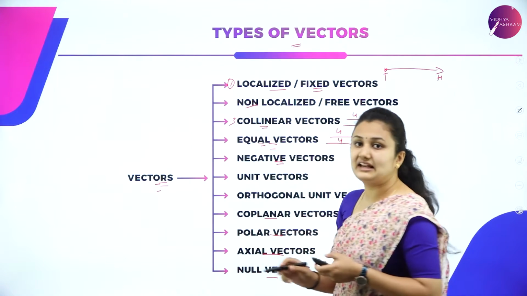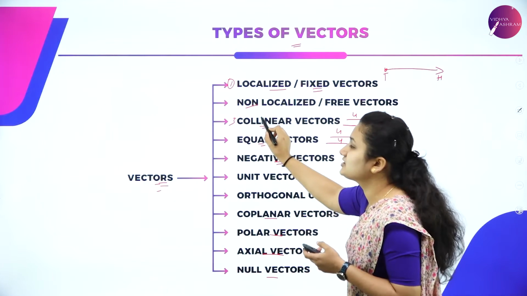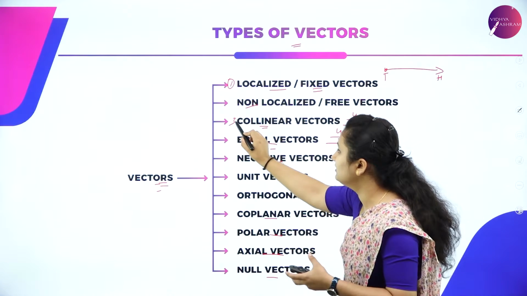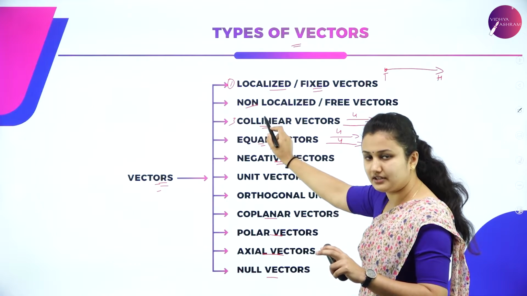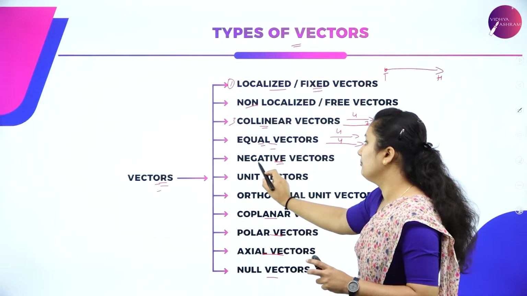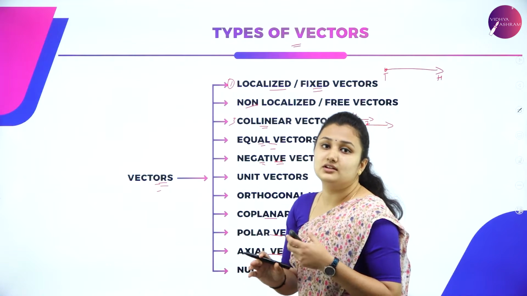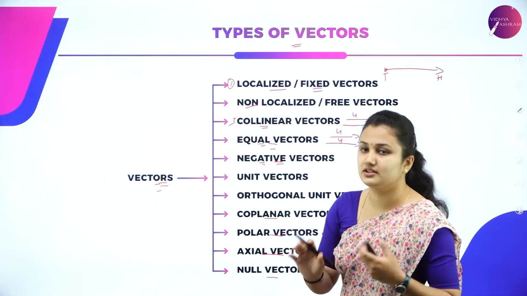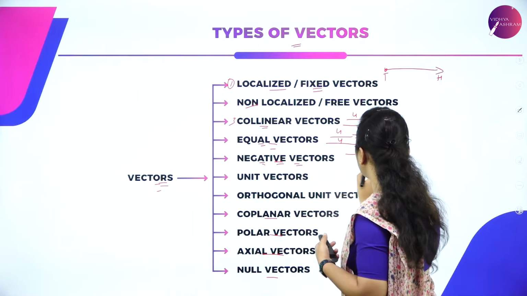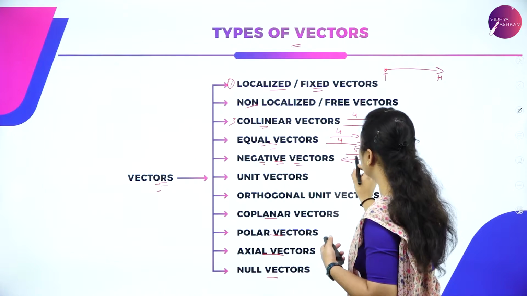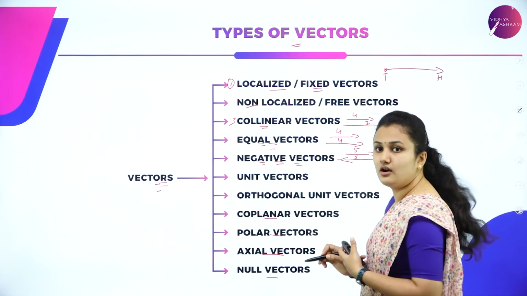Next you have negative vectors. So what do you mean by negative vectors? A negative vector is just the opposite of collinear. That is the third type of vector. In collinear, they have equal or unequal magnitudes but the same direction. But in a negative vector, you have equal magnitudes but the direction is not the same, it is the opposite direction. So that is a negative vector. Both have 5 and 5, equal magnitude, but the direction is opposite.